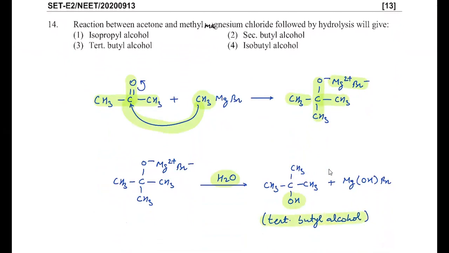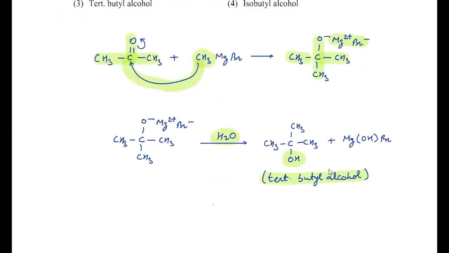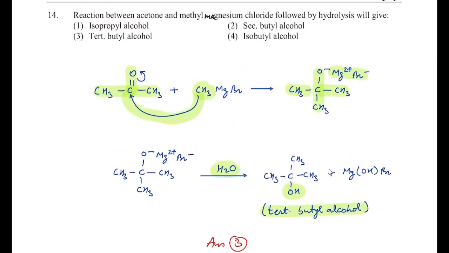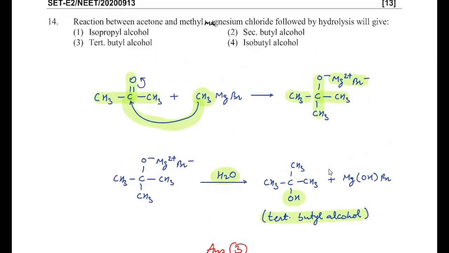alcohol. So this is basically nucleophilic attack of the Grignard reagent on the carbonyl compound first, followed by protonation. So basically it will lead to tertiary butyl alcohol. So in the given options, your answer will be the third one. So for question number 14, your answer is the third one.